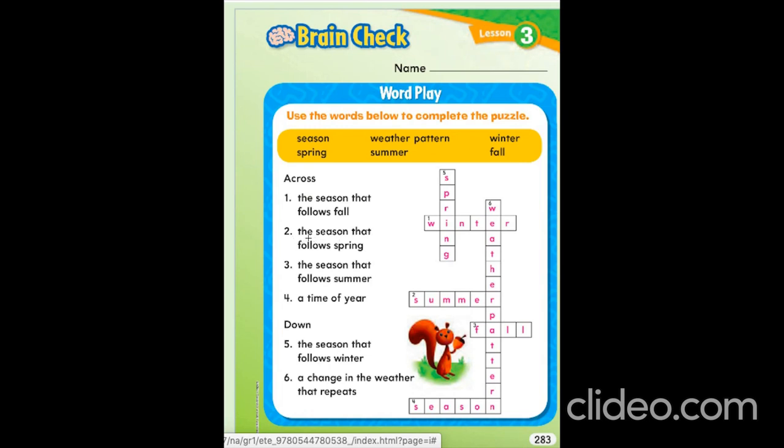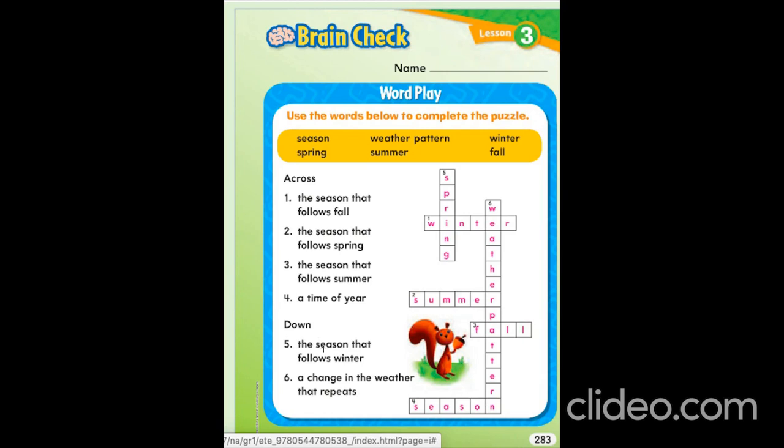Number 2, the season that follows spring. What comes after spring? Summer. Question number 3, the season that follows summer. Where is 3? Yeah, that's 3. So what comes after summer? Fall. Number 4, a time of a year. Always remember, a time of a year is season.